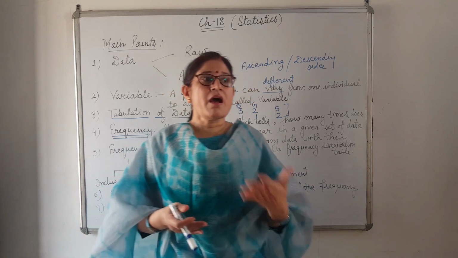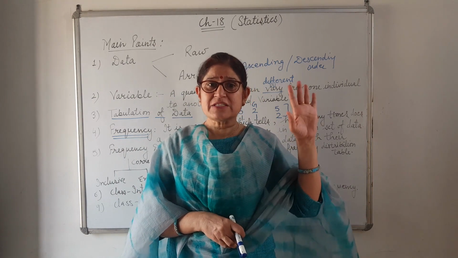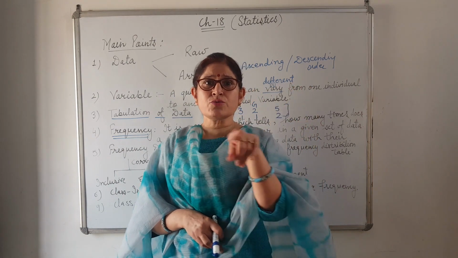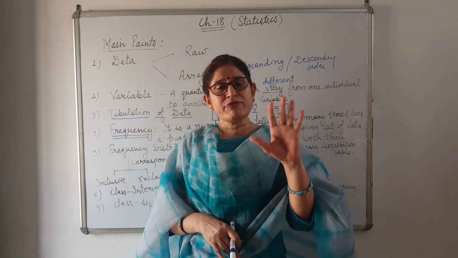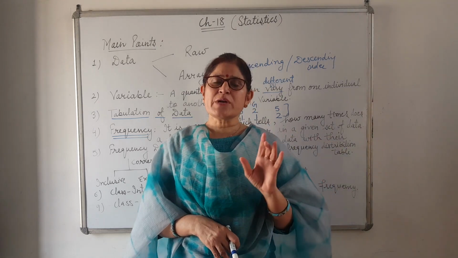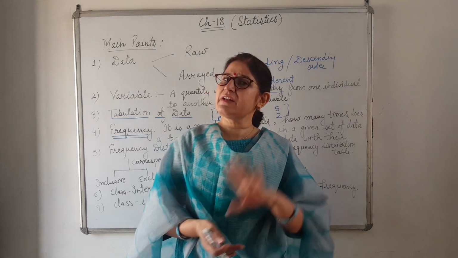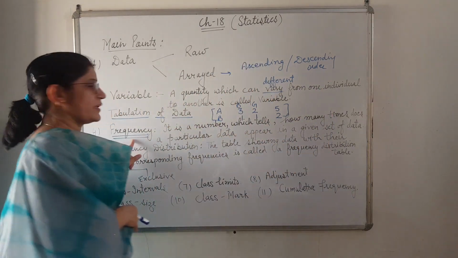If I ask how many are getting 5 marks, whoever is getting them will raise their hands. Then I count 1, 2, 3, 4, 5. That means 5 students are getting 5 marks. Similarly, how many are getting 7 marks? Again, the students who are getting 7 marks will raise their hands. I will count, and like this we can find out frequency.